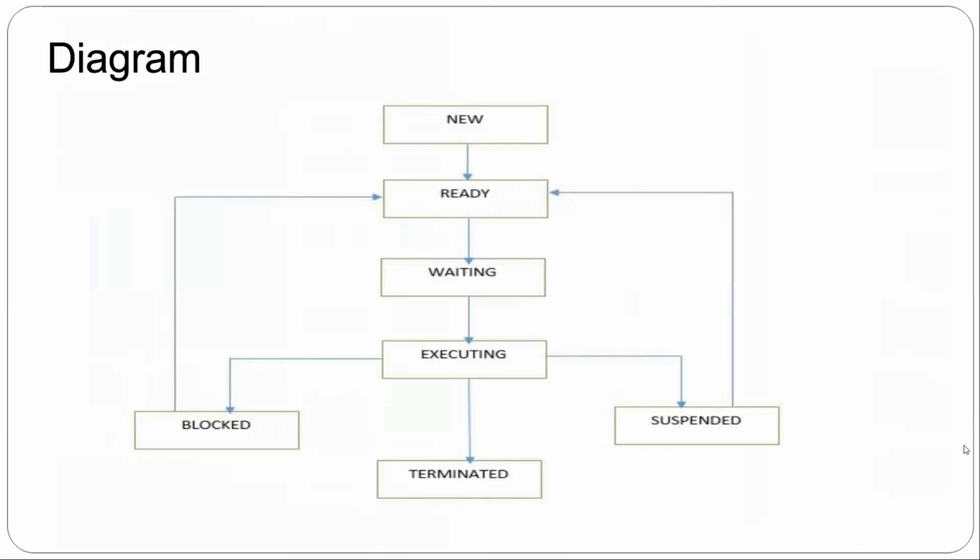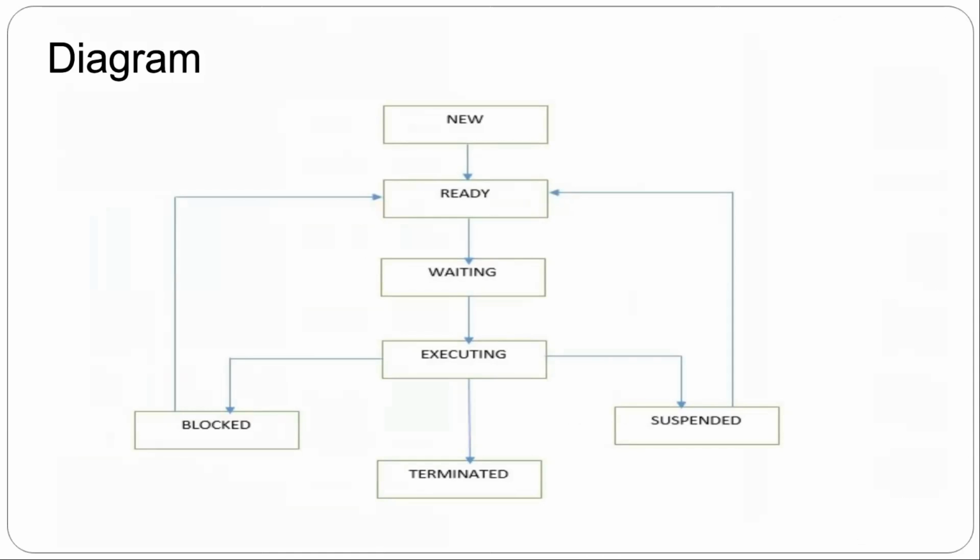So now you can see the diagram. The diagram shows that the process is initially in the new state when it is created, as we discussed previously. After the process is created, the state of the process is changed to ready, where the process is loaded into the primary memory or RAM.